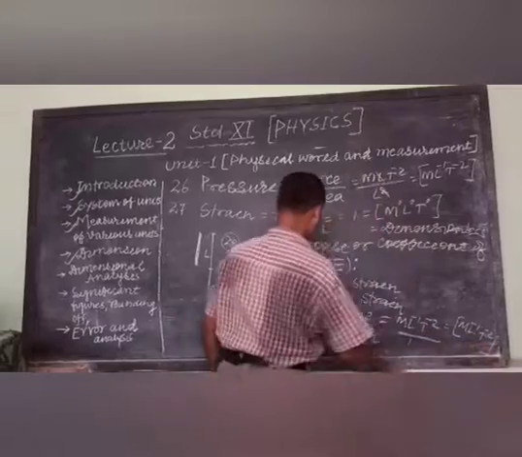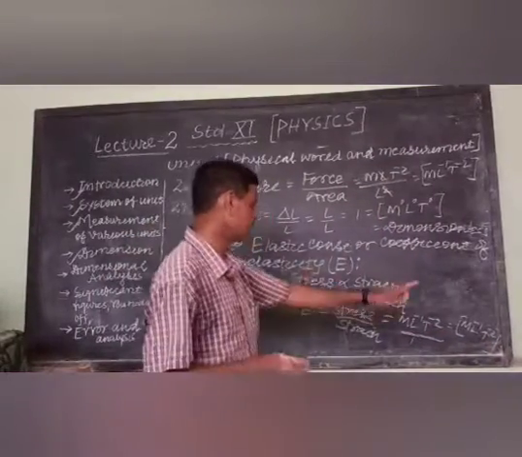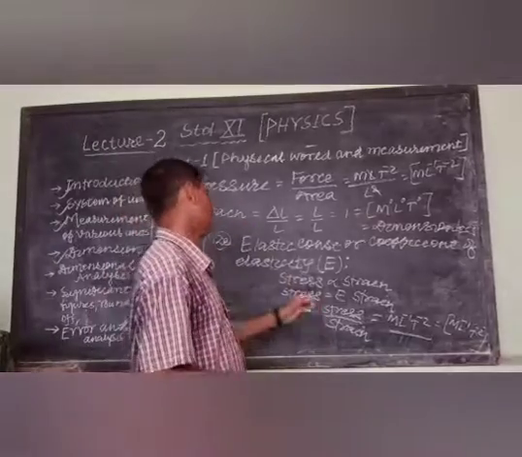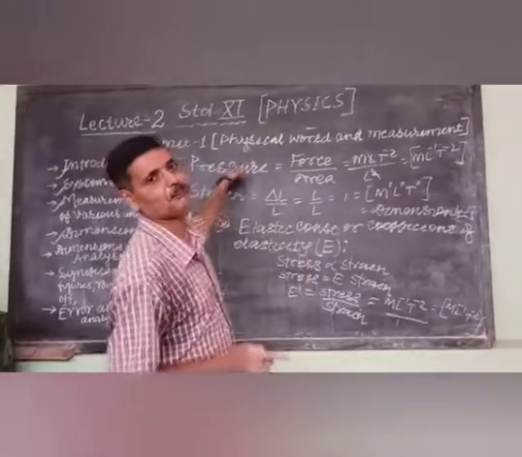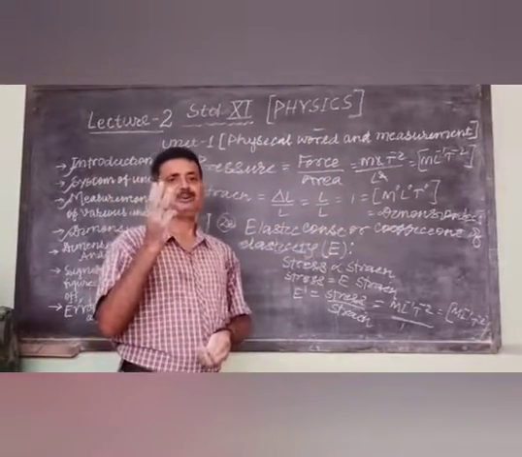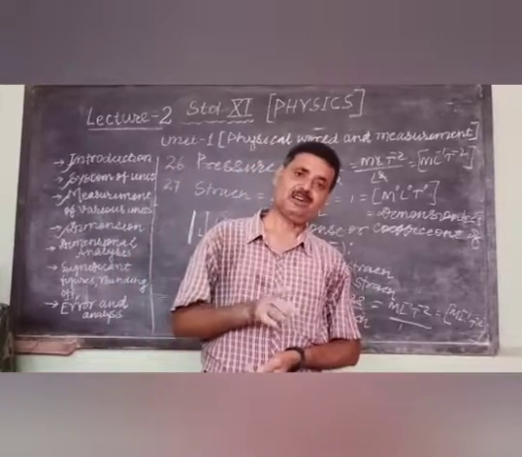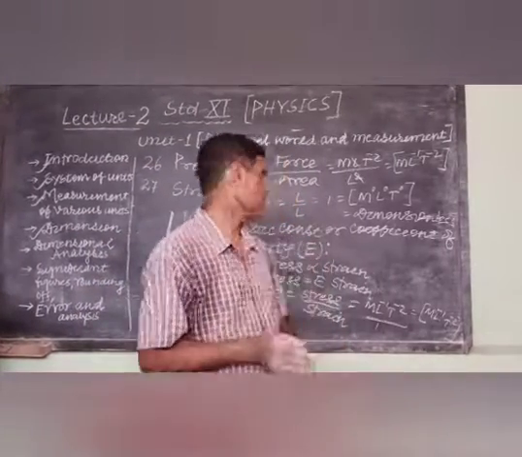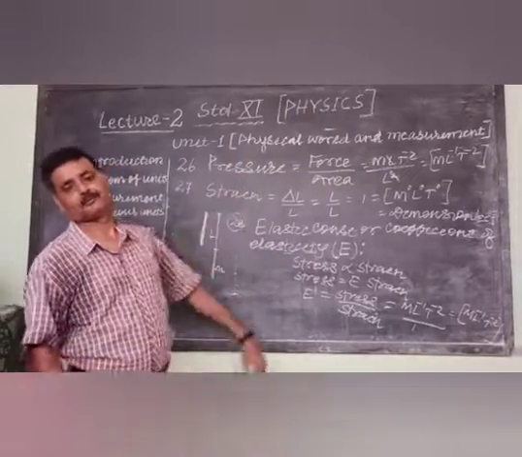So we can say the dimension of this elastic constant is the same as the dimension of stress and the dimension of pressure too. So these three physical quantities are different, but their dimensions are the same. This was your 28.